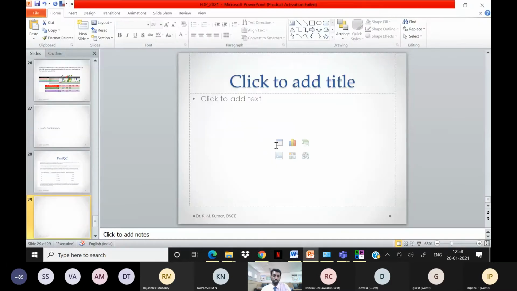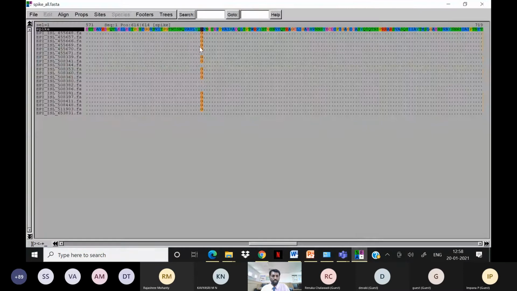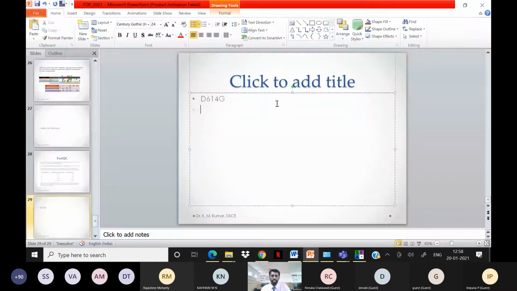So I'm going to type it here, to show how to type these mutations. D614G: in the reference genome, D is aspartic acid, and this amino acid is replaced by glycine, another amino acid. Like this, you have to collect all the sequence mutations, where all the mutations are. Again, there is one more mutation here: at position 769, valine is there.